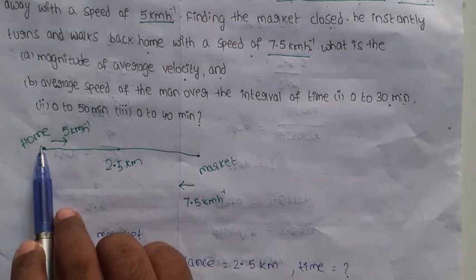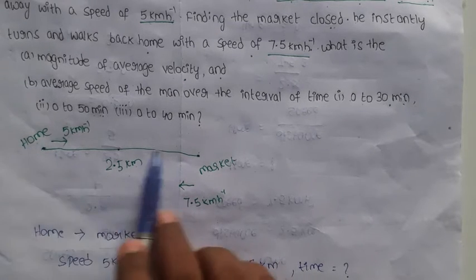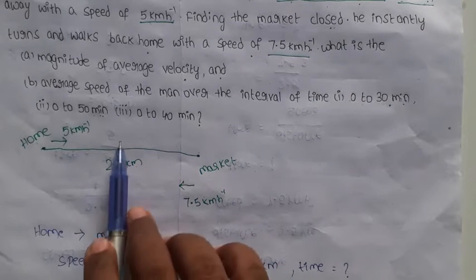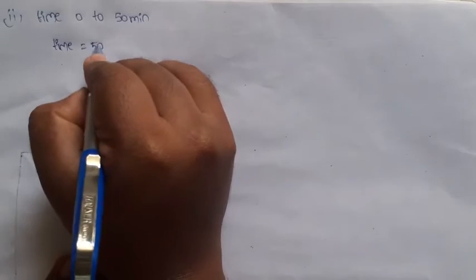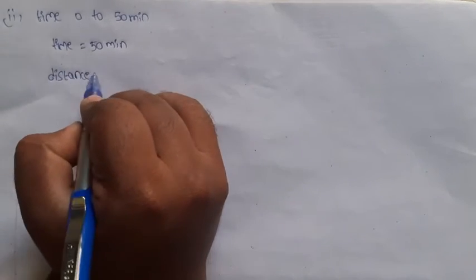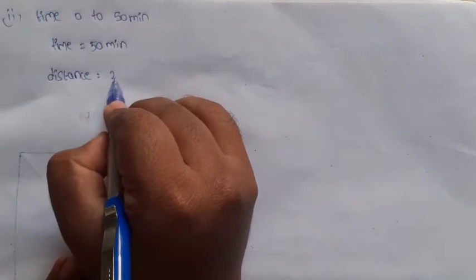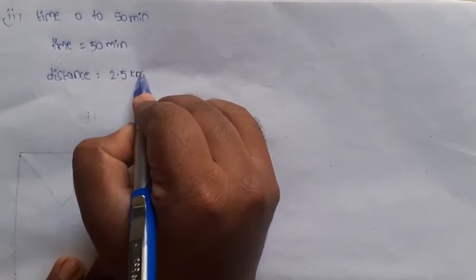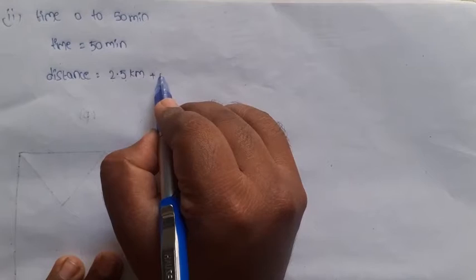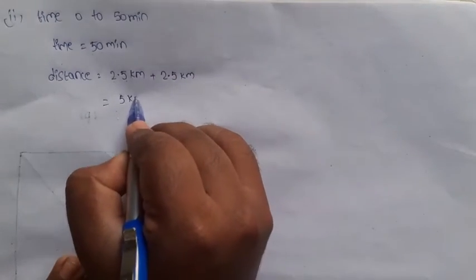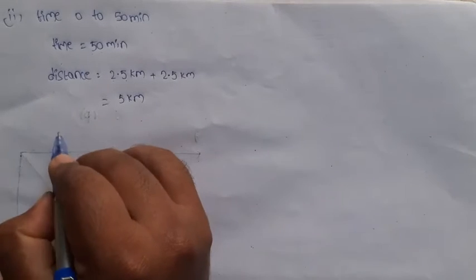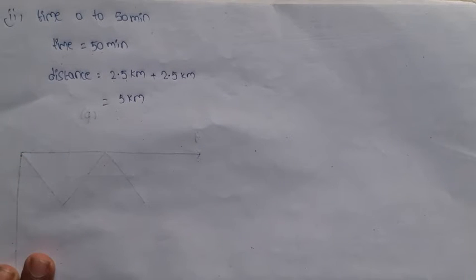The total distance is 5 kilometer, and the total time is 30 minutes from home to market plus 20 from market to home. So total time is 50 minutes. So time equals 50 minutes and the total distance is 5 kilometer. Okay. Now find the average speed.